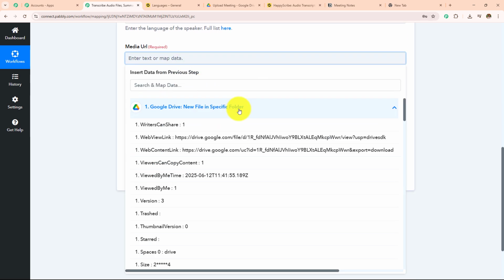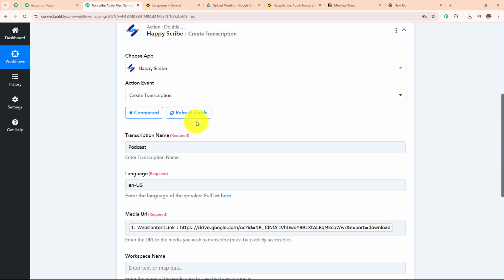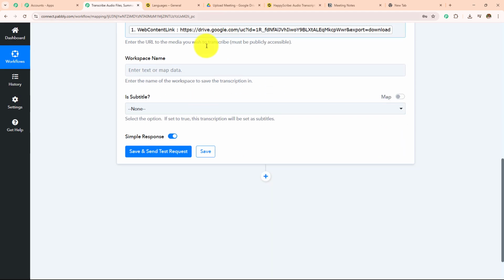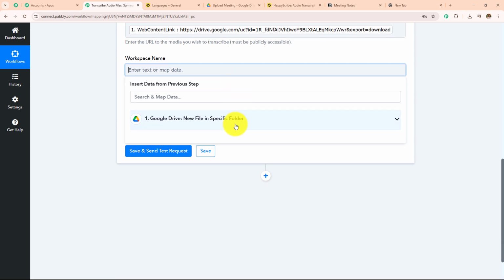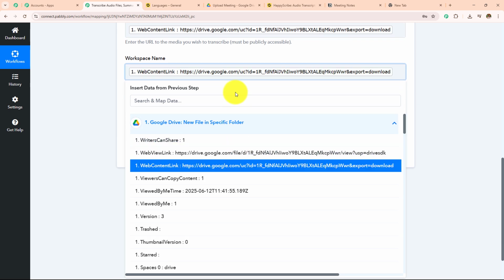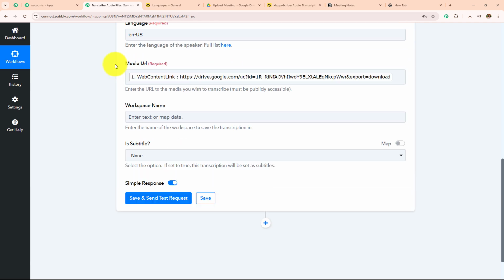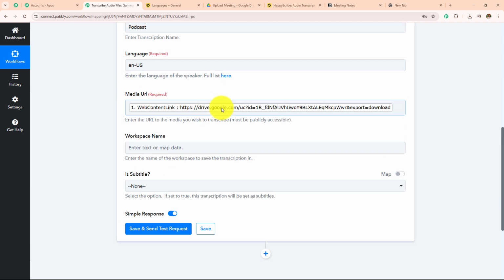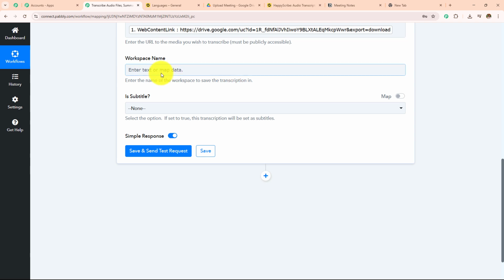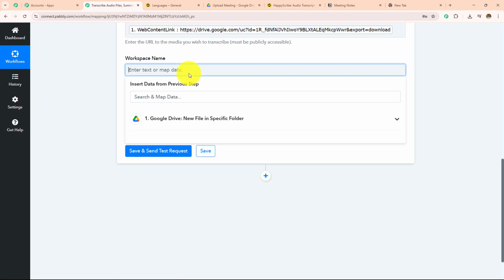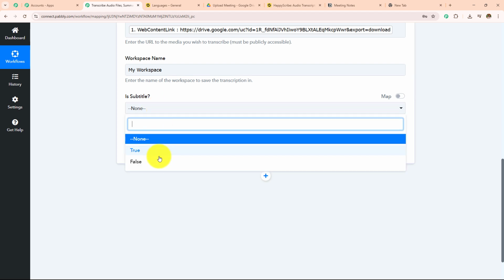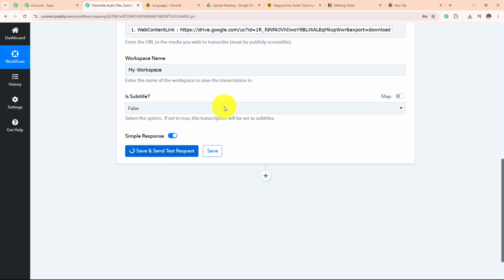Now it is very important to understand that in this media URL we have to enter the web content link we have received from the previous response. We are not going to enter this manually. Instead we are going to click on the field on which we have to upload this. We have to click on Google Drive and simply click on this web content link. So here in this media URL I have entered this web content link, and I need to select this workspace name. So if I open my Happy Scribe, I'm going to enter this my workspace. So I'm going to copy and paste it over here. And is subtitle, I'm going to select this as false and then click on save and send test request.